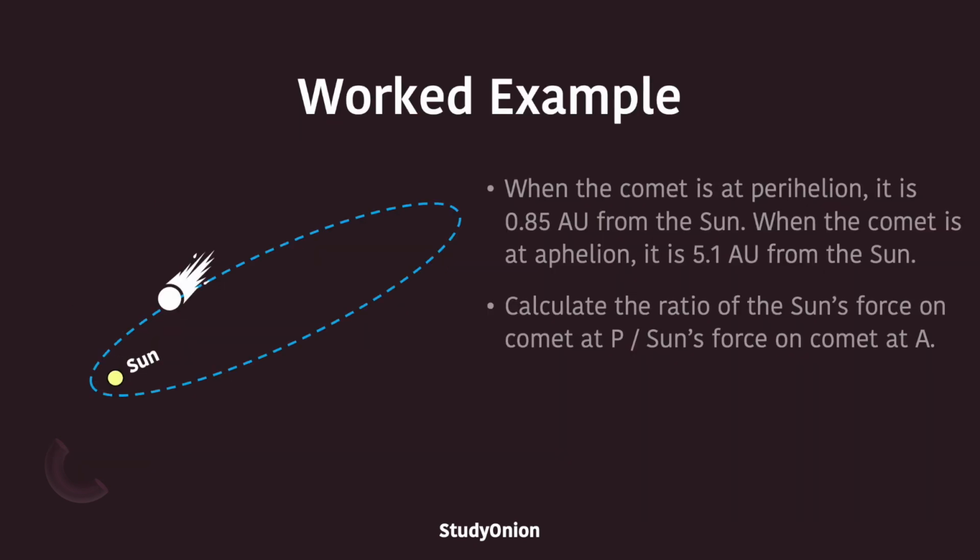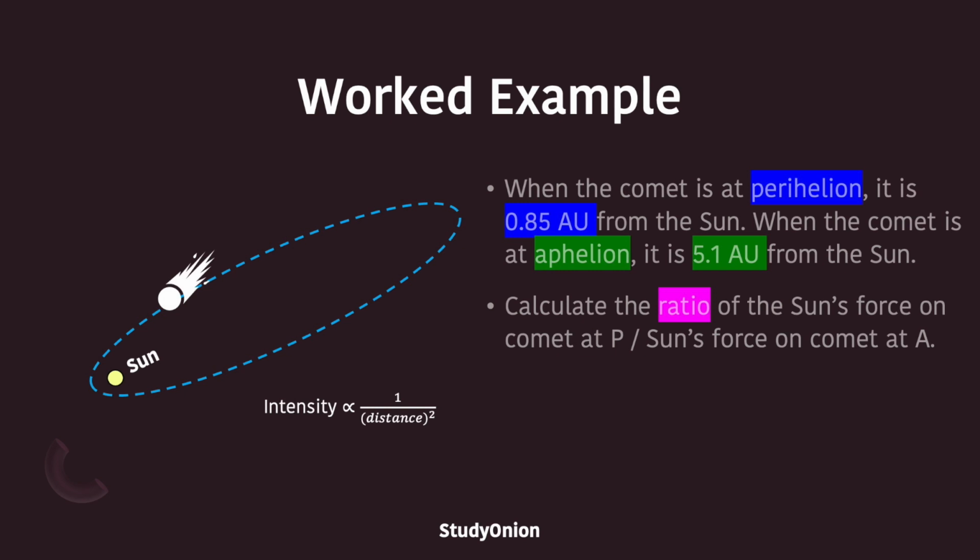So let's have a look at a worked example. The first thing you do when you look at a question like this is to highlight some of the key words. Here, if it was me, I would be highlighting perihelion, aphelion, the values, and then the word ratio. These are all important because they are a factor in how you approach the question. Once you've highlighted the keywords and understood the question, the next thing to do is to calculate the individual values of the force on the comet at perihelion and then at aphelion.